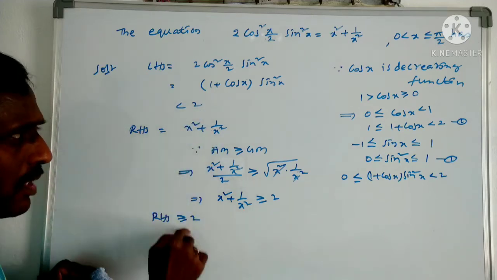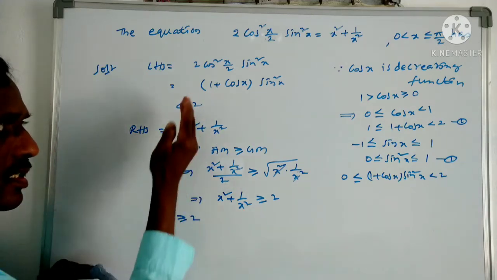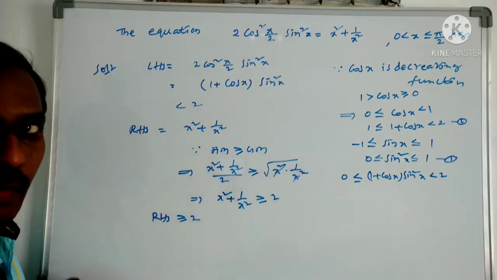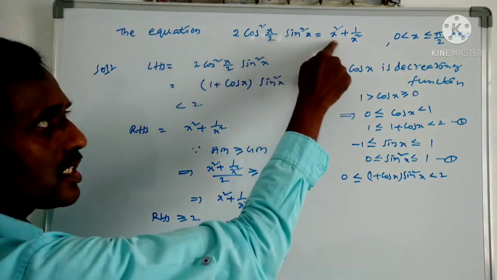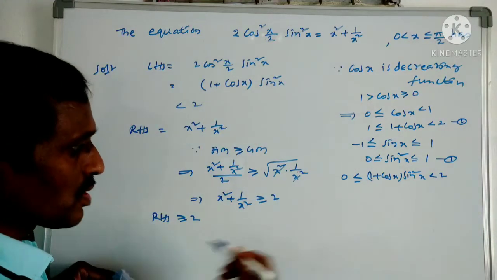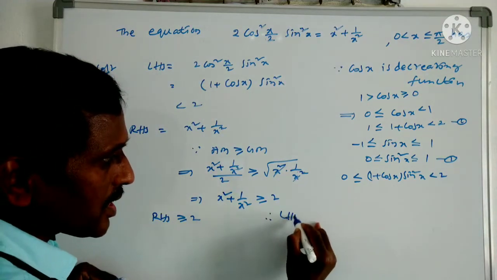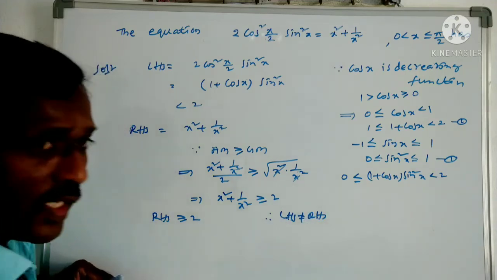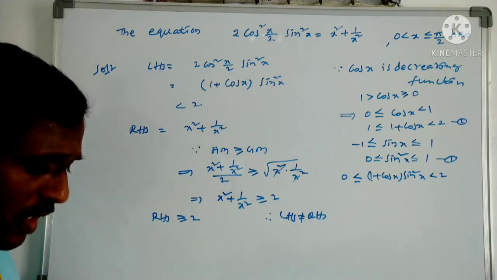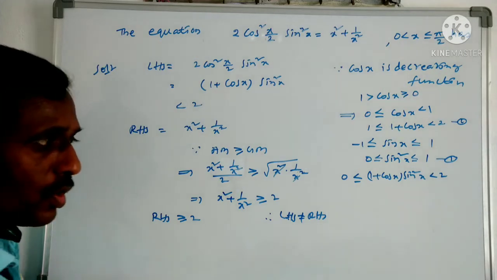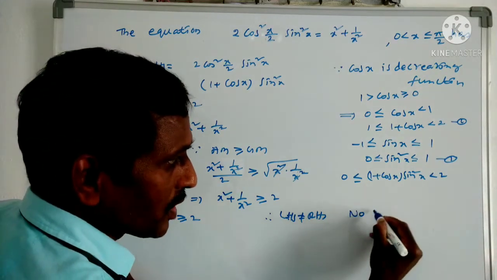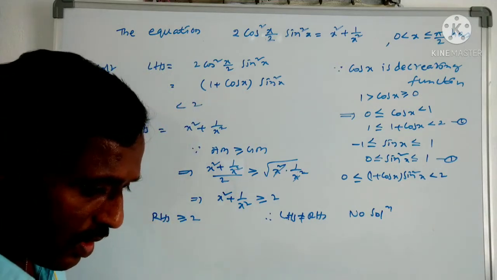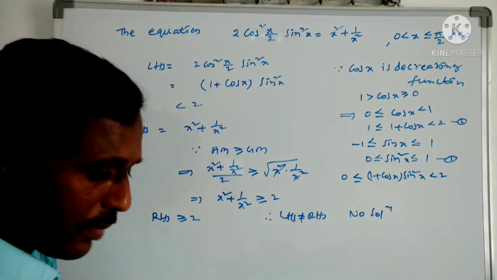Do we have any common value in this? The LHS is less than 2 and the RHS is 2 or more, which means there is no common value. So the LHS is not equal to the RHS. Equality does not hold, which means you won't get any solution. So, no solution for this problem. What option is given? No real solution is given, so the option is the second option.